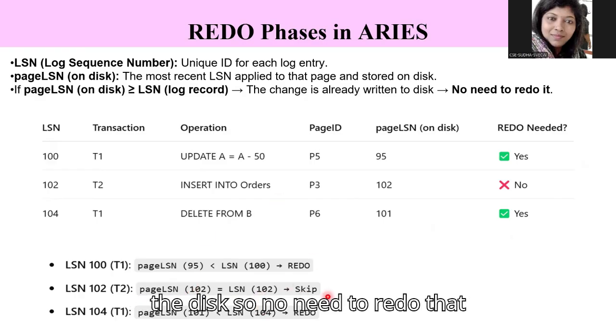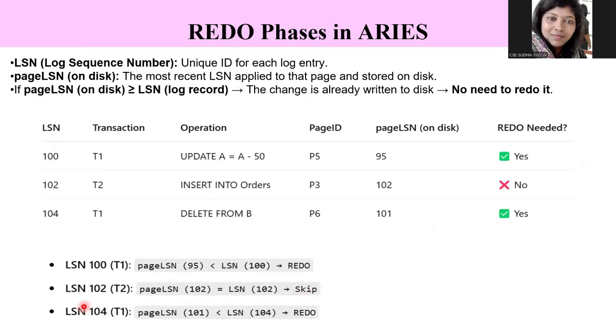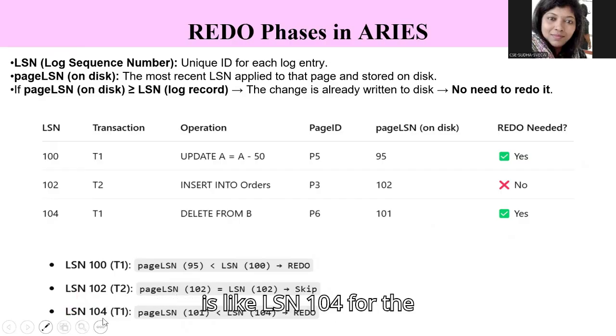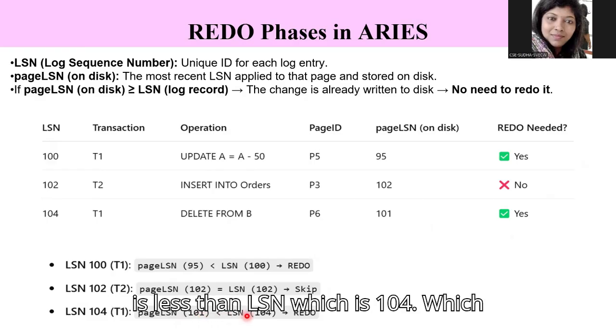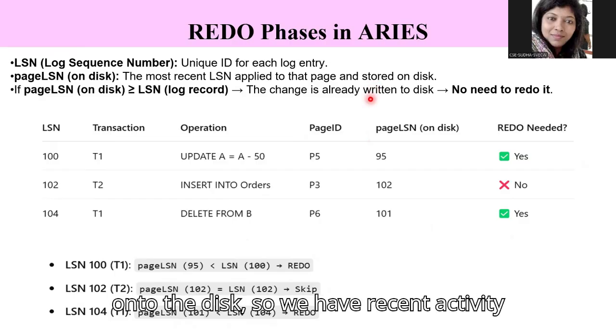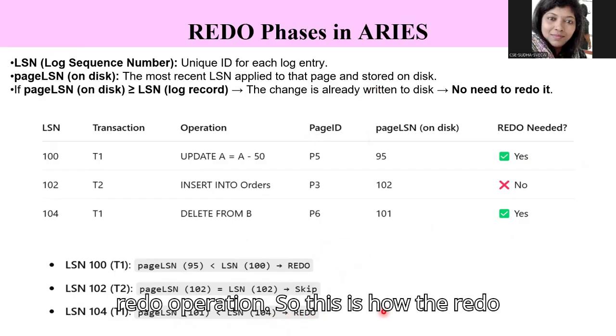So no need to redo that operation because it has already been written onto the disk. So that is a skip operation. We don't need to do anything. The next is LSN 104 for transaction T1. Page LSN is 101, which is less than 104, which means that we haven't written anything onto the disk. We have recent activity in the log itself, so we need to do a redo operation.